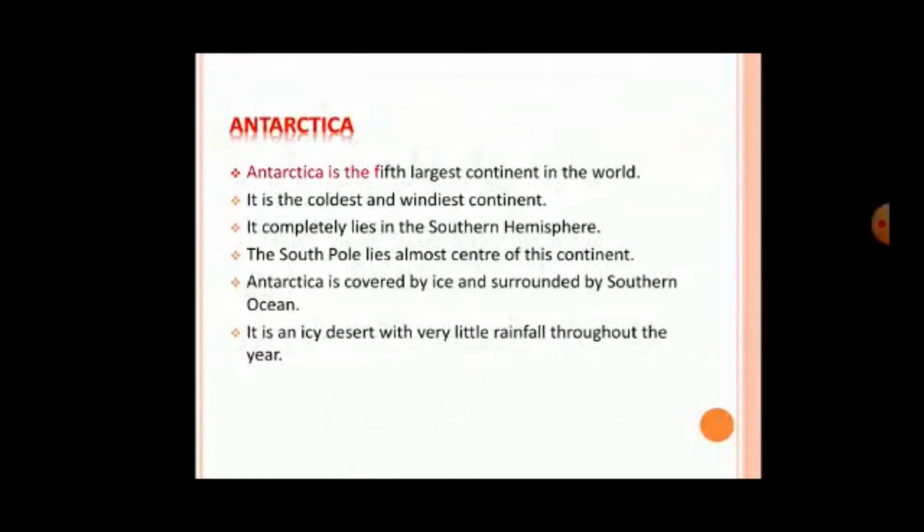Antarctica. Antarctica is the fifth largest continent in the world. It is the coldest and the windiest continent. It completely lies in the southern hemisphere. The South Pole lies almost at the center of this continent. Antarctica is covered by ice and surrounded by the Southern Ocean. It is an icy desert with very little rainfall throughout the year.